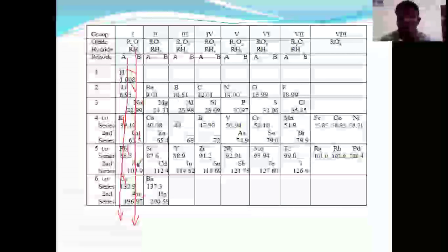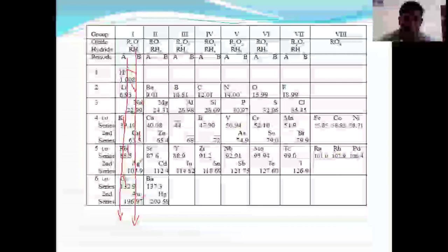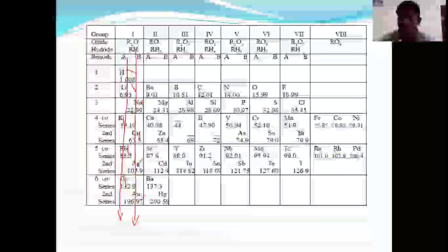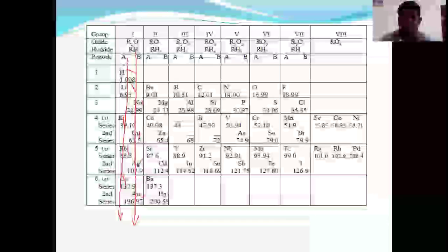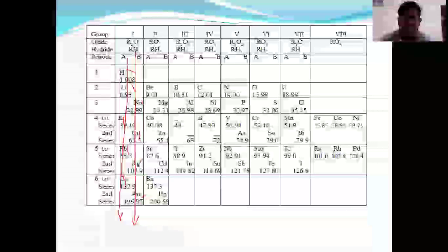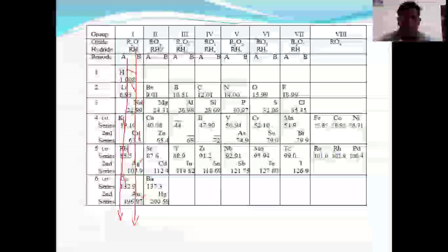The elements under the A vertical column have similar physical and chemical properties. They can form metal oxides and hydrides. I will tell you in detail. R2O is the general formula for the metal oxide, and RH is the general formula for the metal hydride. Likewise for the second group, 2A and 2B, there are metal oxides or alkali oxides and alkali hydrides.